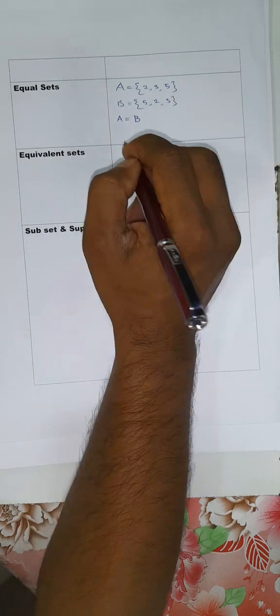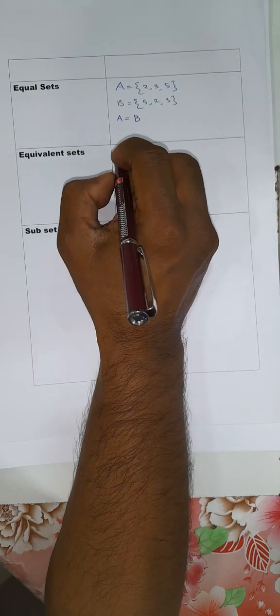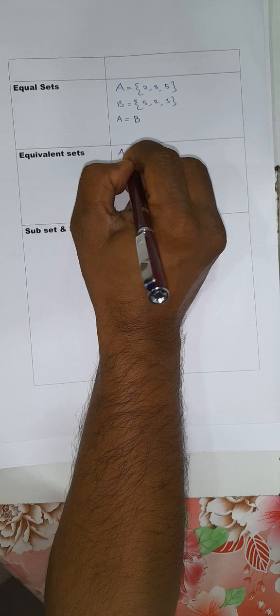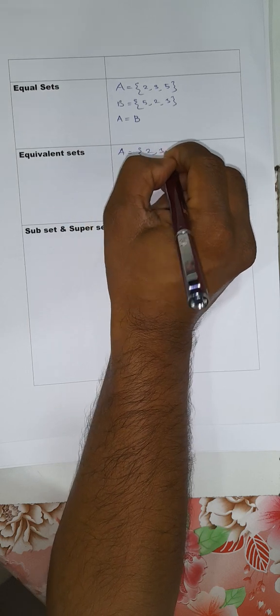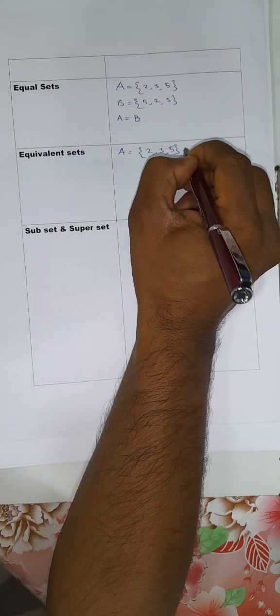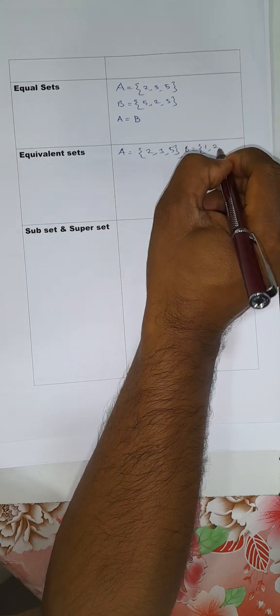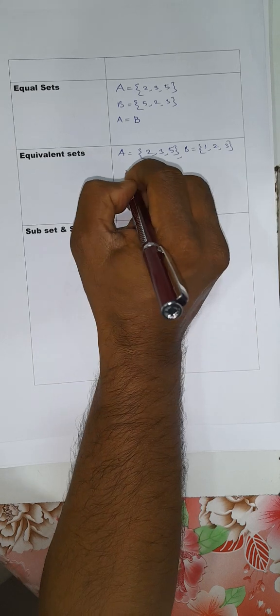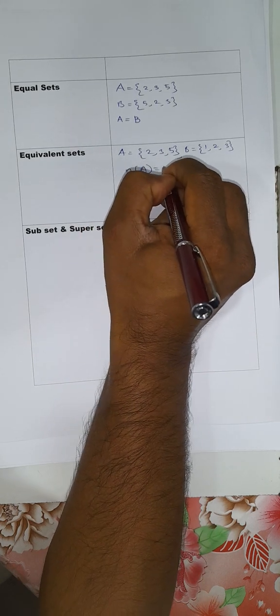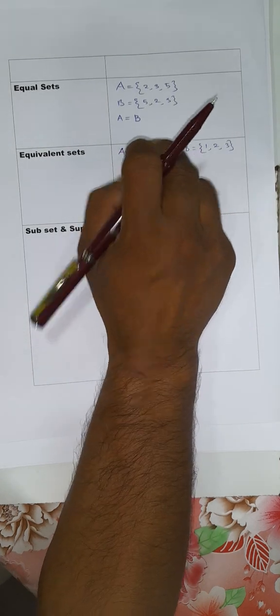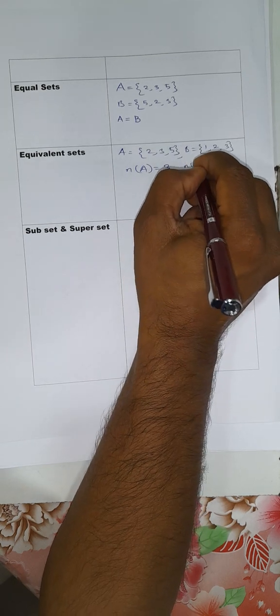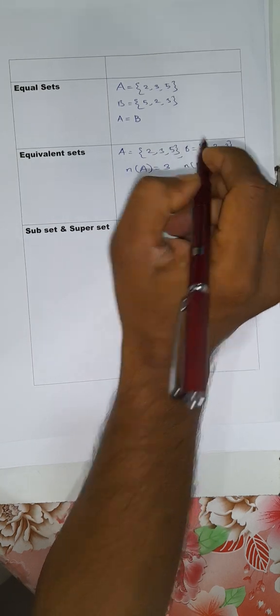Now equivalent sets. Say, for example, A equal to 2, 3, 5 and B equal to, suppose, 1, 2, 3. Now cardinal number of A equal to 3. There are 3 elements within this set. Cardinal number of B equal to 3.